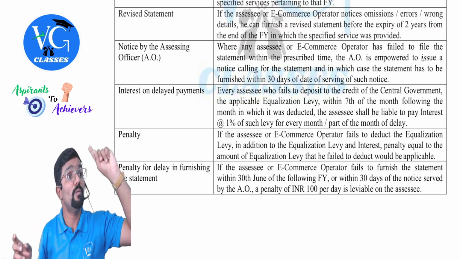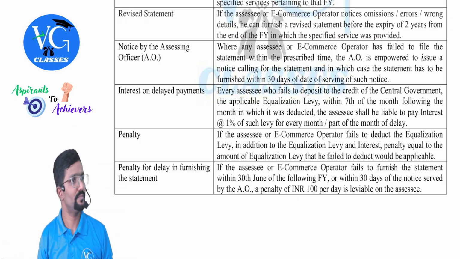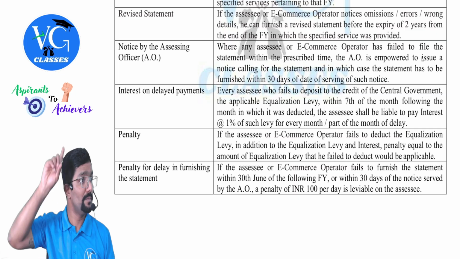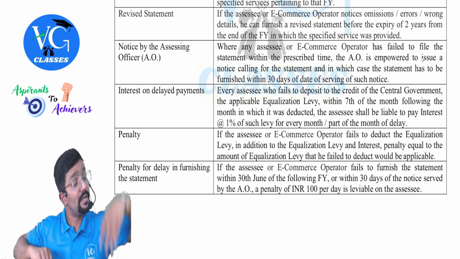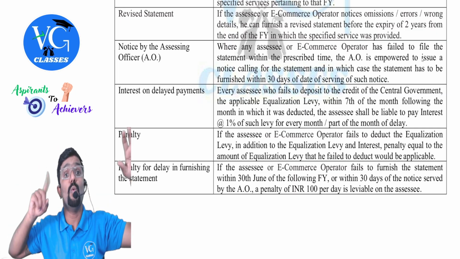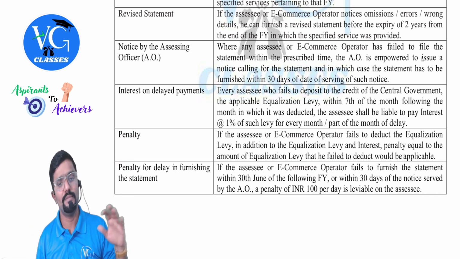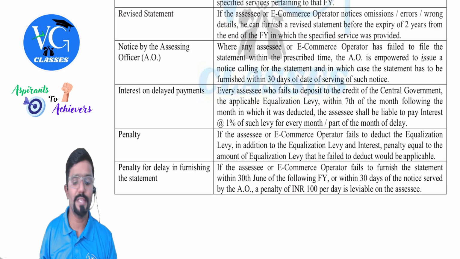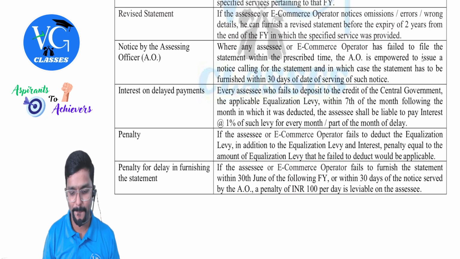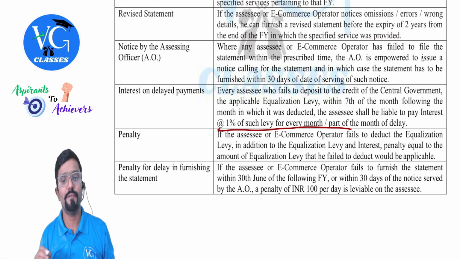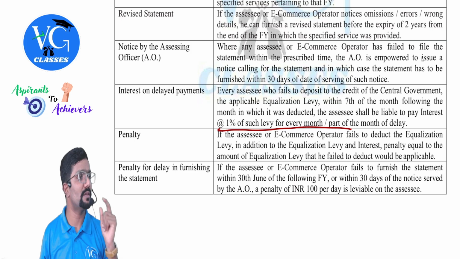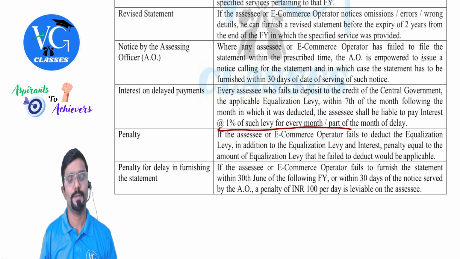Interest is how much? 1.5% there. If you have not deducted at all, 1%. But if deducted but not remitted to the government, then it is 1.5%. But here always 1%. Always 1%, for every month or part of the month. Even for one day in a month, you need to take 1%.